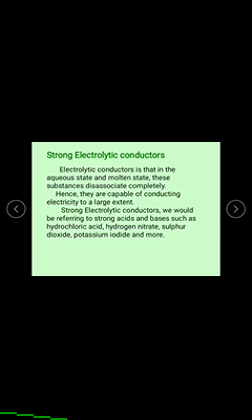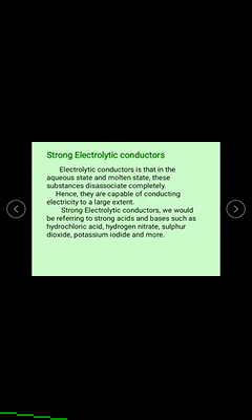For strong electrolytic conductors we refer to strong acids and bases such as hydrochloric acid, hydrogen nitrate, sulfur dioxide, potassium iodide, and more.